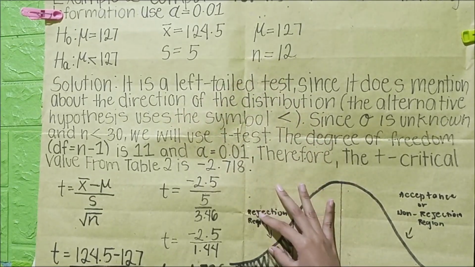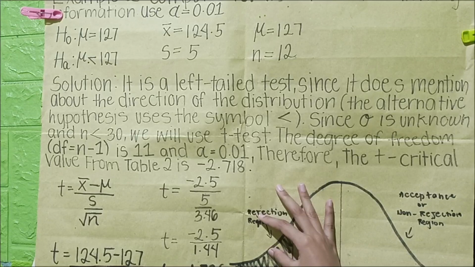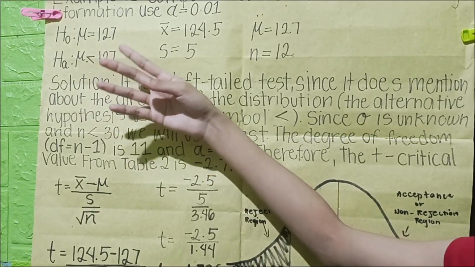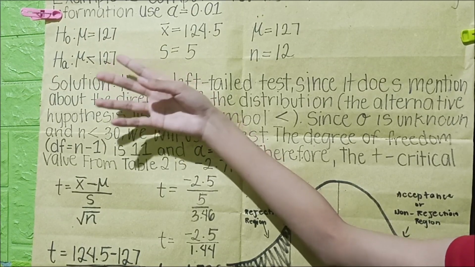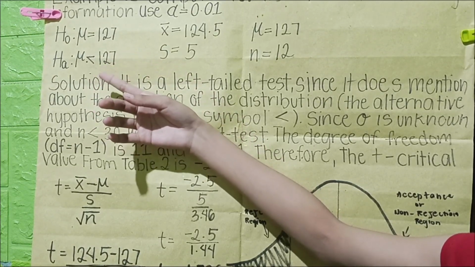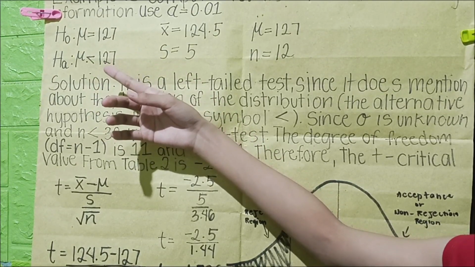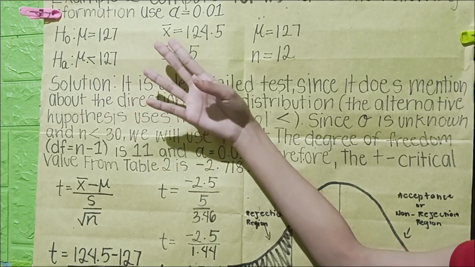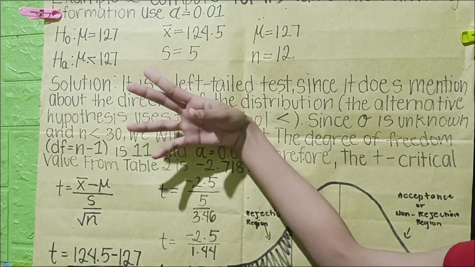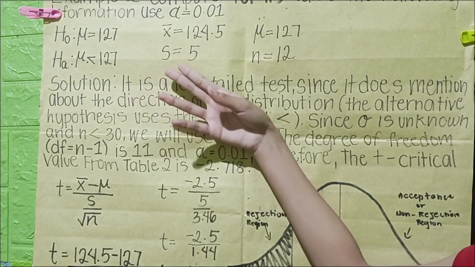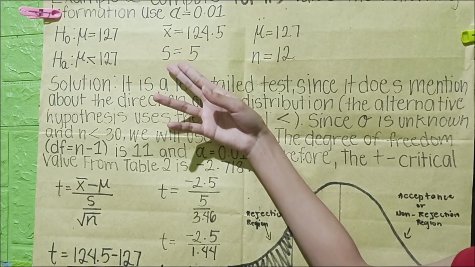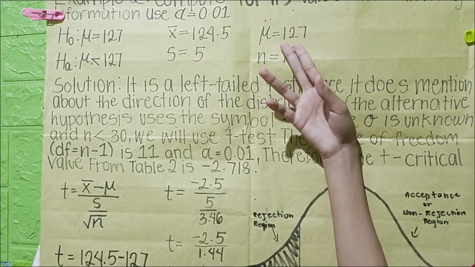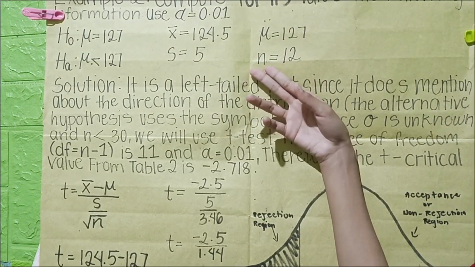Ang ating alpha ay gumamit ng 0.01. Ang ating null hypothesis, population mean is equal to 127. Ang ating alternative hypothesis, ang population mean is less than 127. Ang ating sample mean ay 124.5. Ang ating standard deviation ay 5. Ang ating population mean ay 127 at ang ating n ay 12.